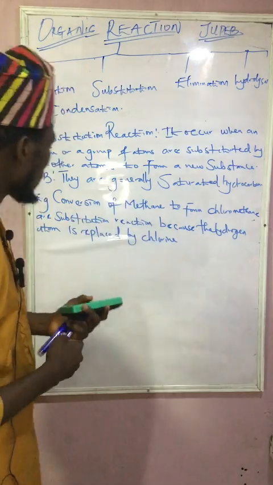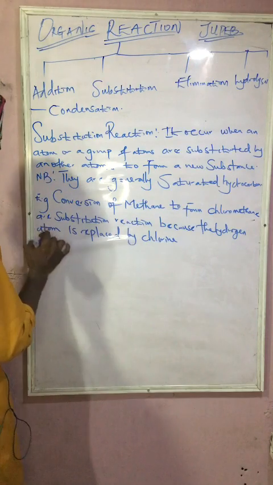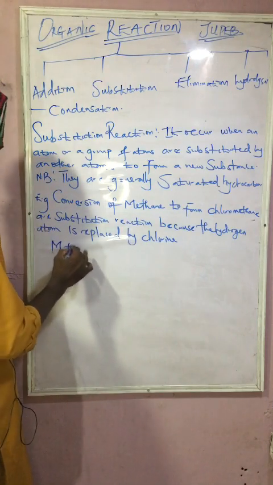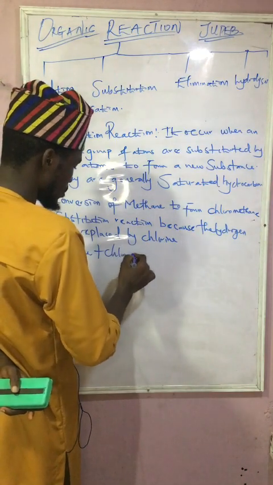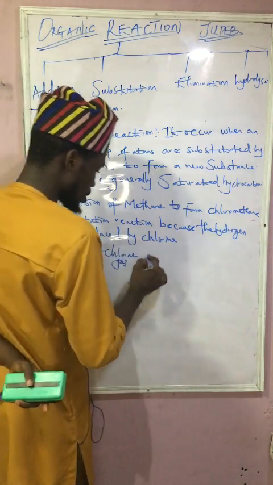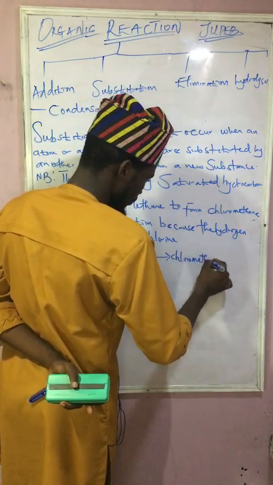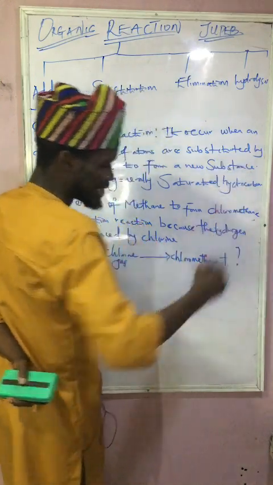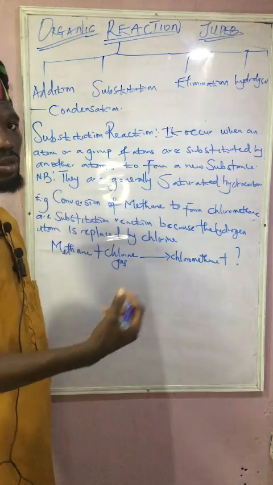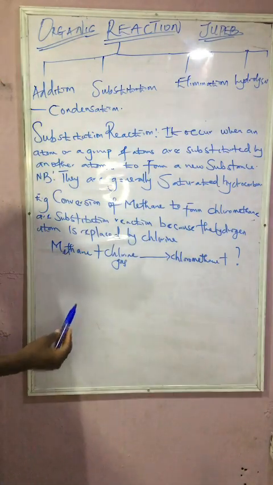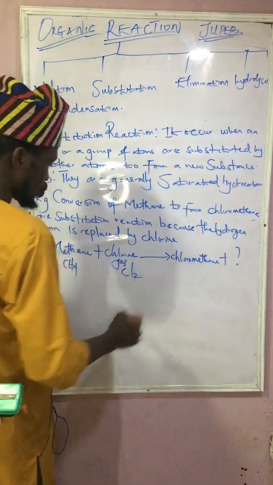So now let's take a look at that. What is the molecular formula of methane? Okay, so you can just put it like this, that methane plus chlorine gas will give us what? Chloromethane. The next one we're going to have here, we don't know it until we show the mechanism of it. So now let's show a brief mechanism of that. Methane is CH4, while this is what? Cl2. Is that clear now?